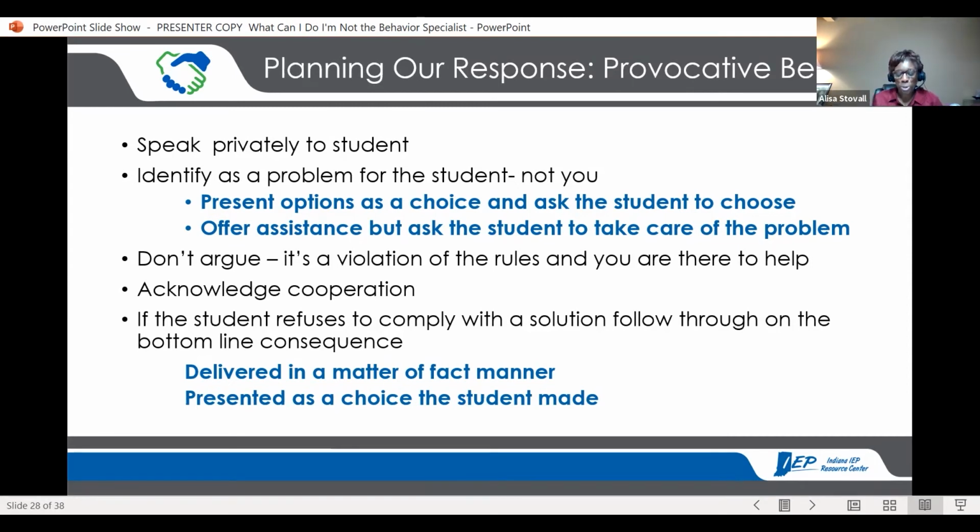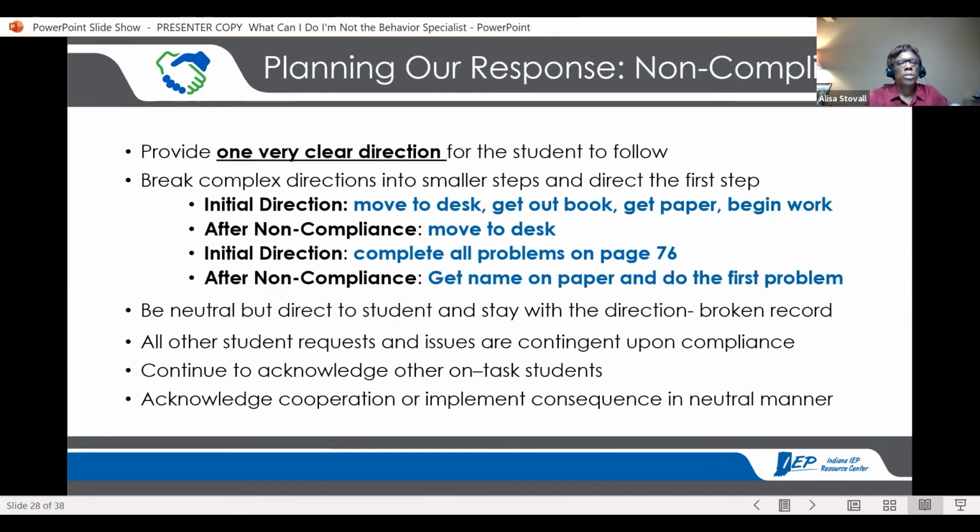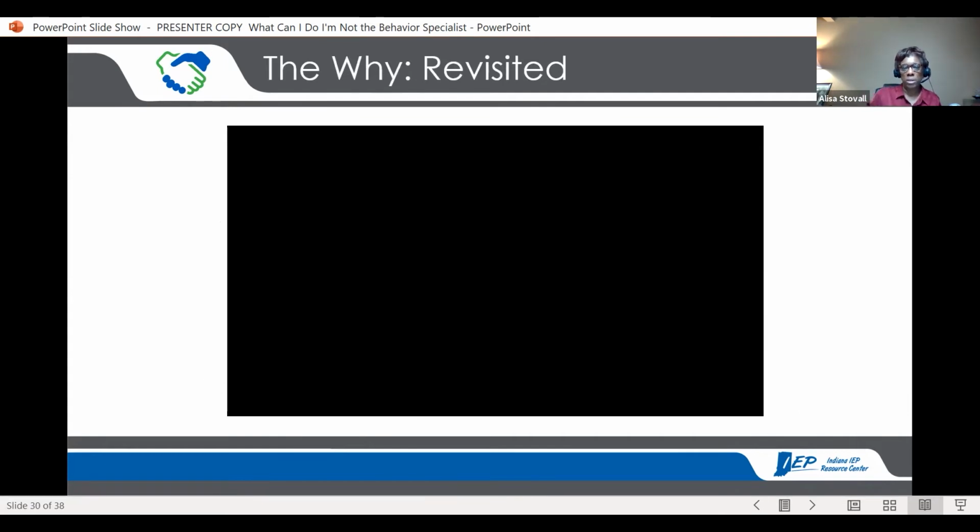But remember, it's only a choice they made if we have taught them what our expectations are and practiced them with the students. There's another set of step-by-steps for non-compliance. I'm not going to read these to you, but you can take a look, and it walks you through what to do when you've got a student that's being non-compliant. You can break it into parts. I'm not going to share that because I want to take you to the next piece and make sure we have time for you to see this.